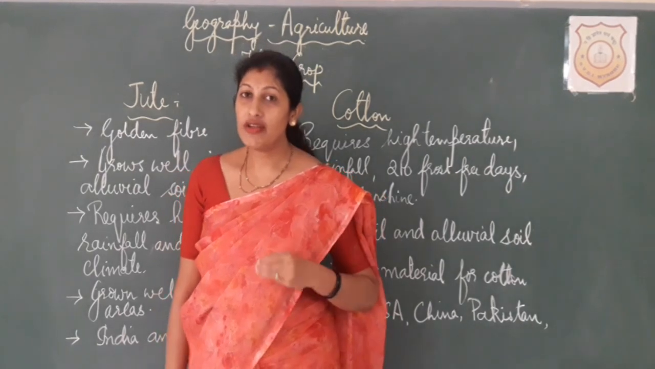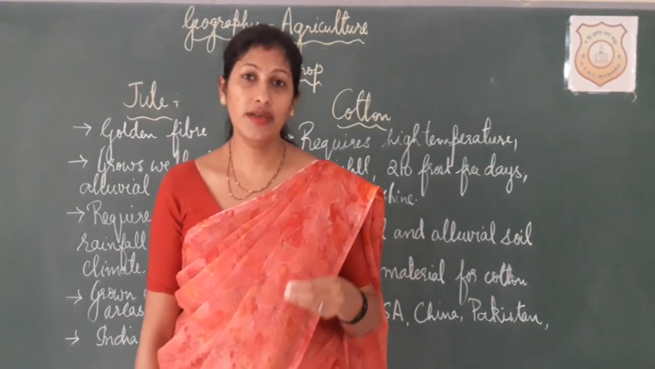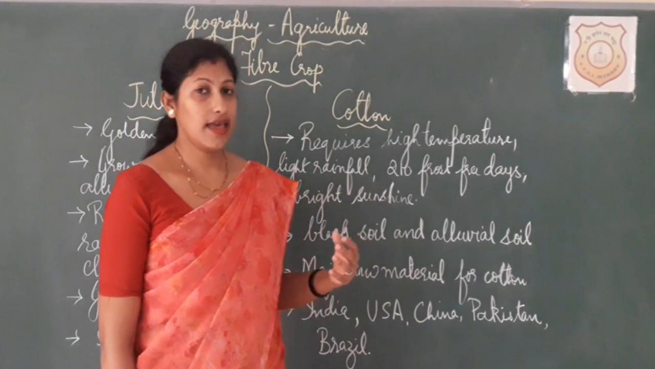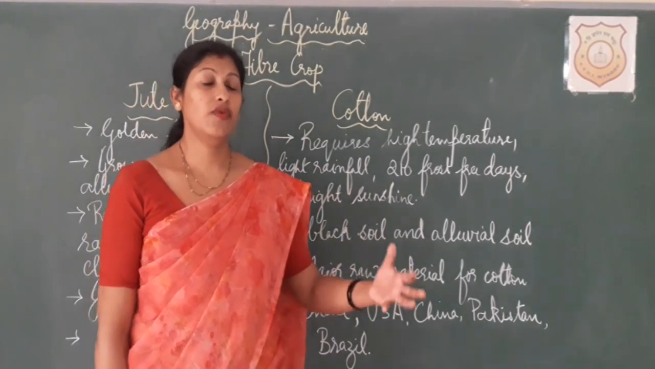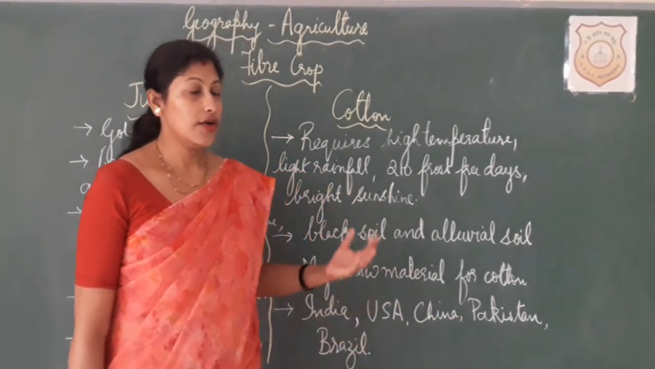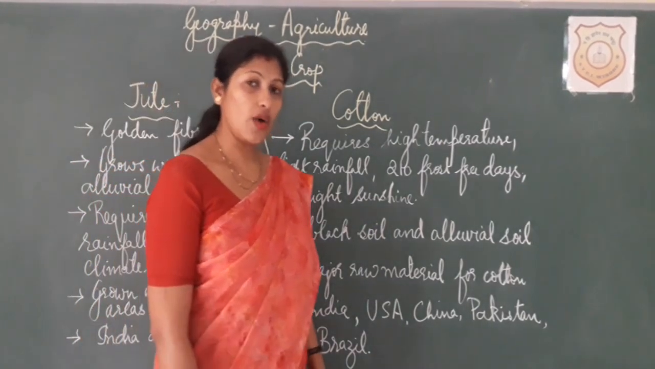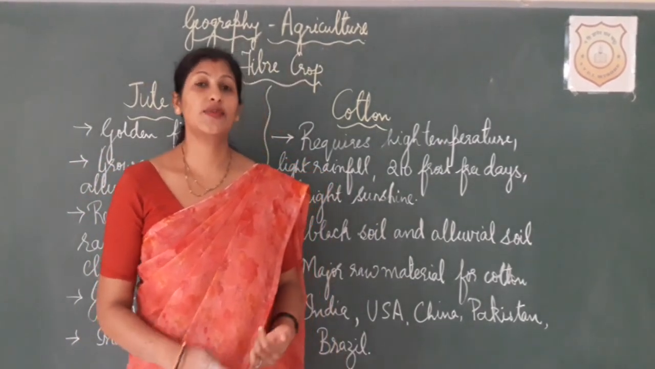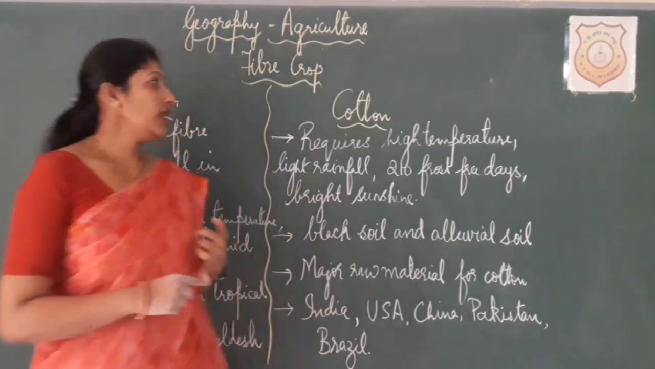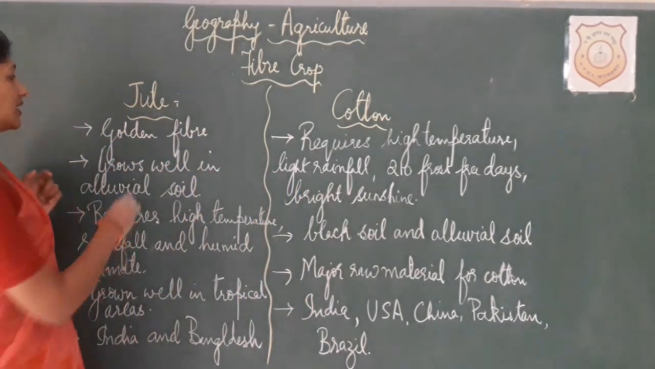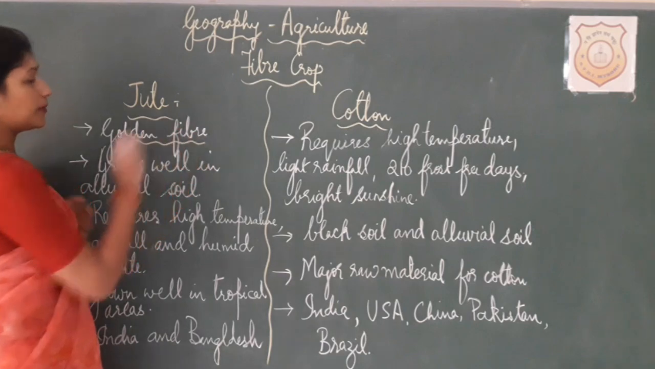Anyhow, this jute and cotton you have already learned in class 6. So you have learned about different types of fibers, and from where exactly they are being obtained, basically when we are talking about plant fibers. Now in detail we learn what are the climatic conditions required for the growth of cotton as well as jute. When I talk about jute, it is basically called golden fiber.